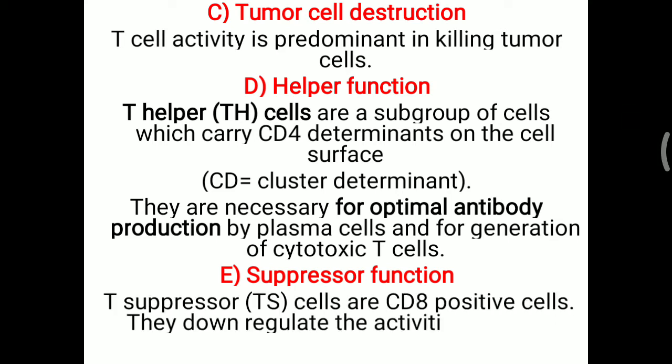Suppressor function also belongs to cell mediated immunity. T suppressor cells are CD8 positive cells. They downregulate the activity of both T and B cells when sufficient destruction of foreign particles is done. So that is another function, the suppressor function. So the T cell is doing helper function as well as suppressor function. All of these are basically the effector mechanisms of cell mediated immunity.